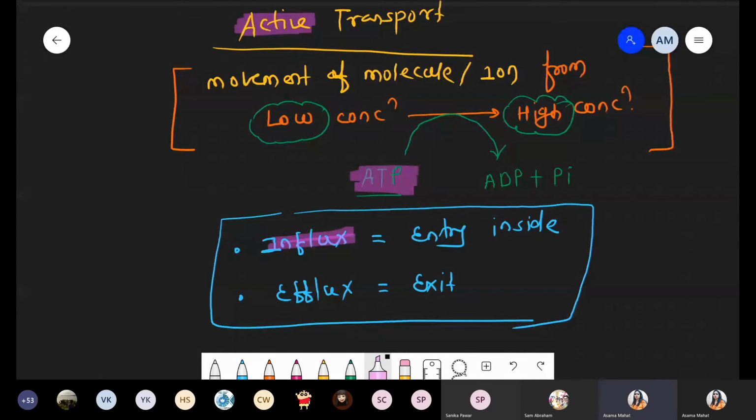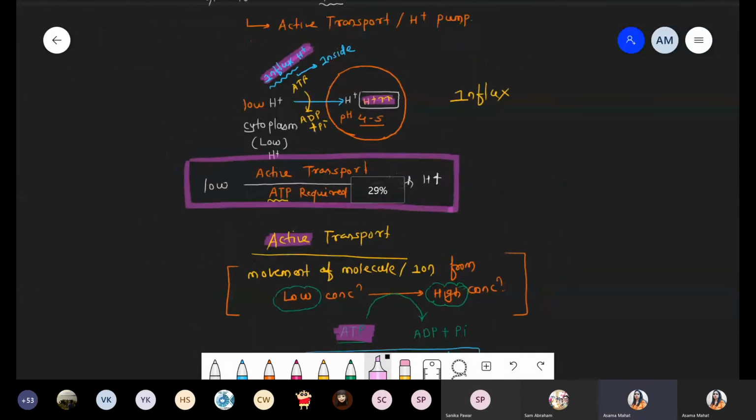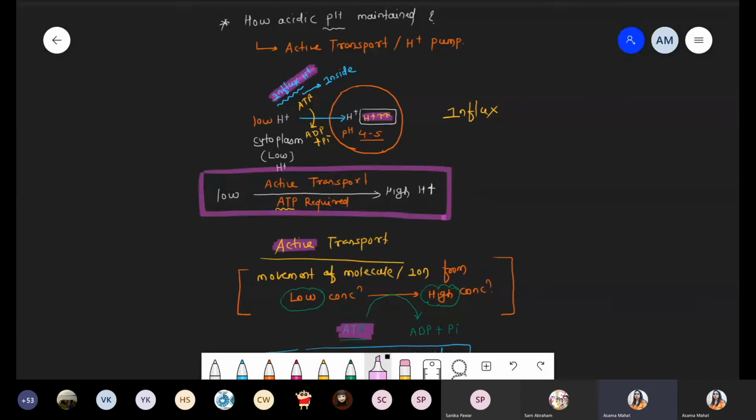So just check once, is any point missing? Have you understood the meaning of active transport and how the acidic pH of the lysosome is maintained with the help of active transport, or simply the proton pump? This pump is only and only responsible for transportation of protons. That's why we are talking about the proton pump.